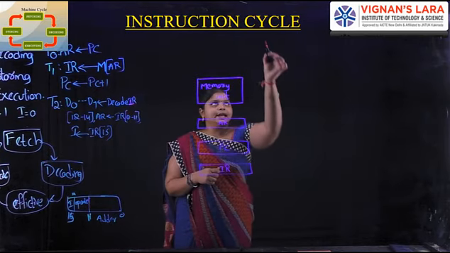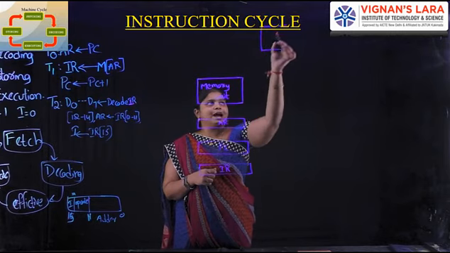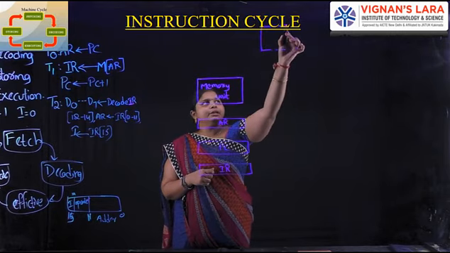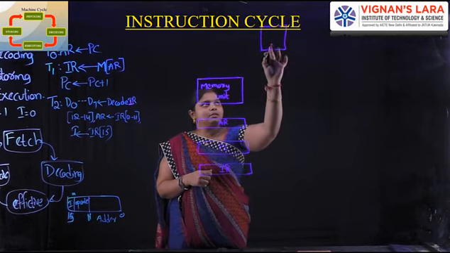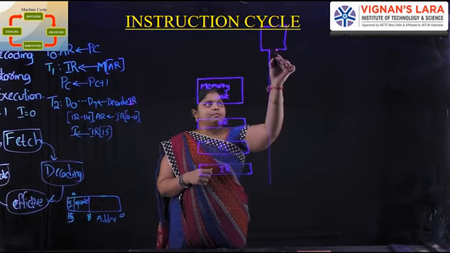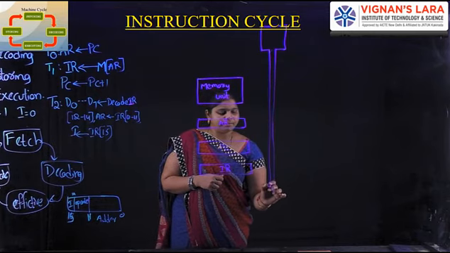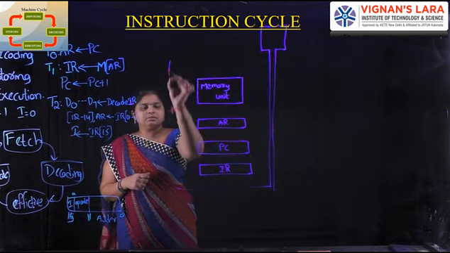Then we take the common bus. By using this common bus, we transfer the information.